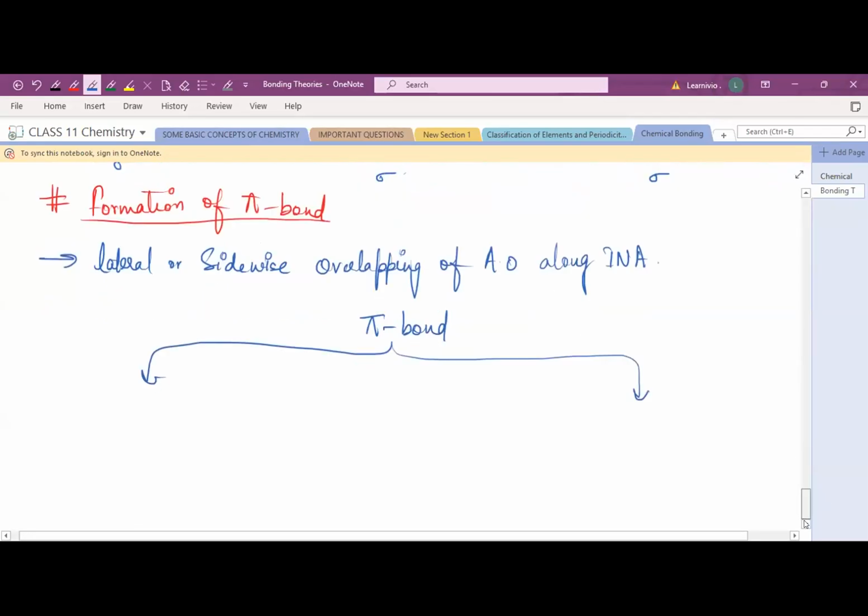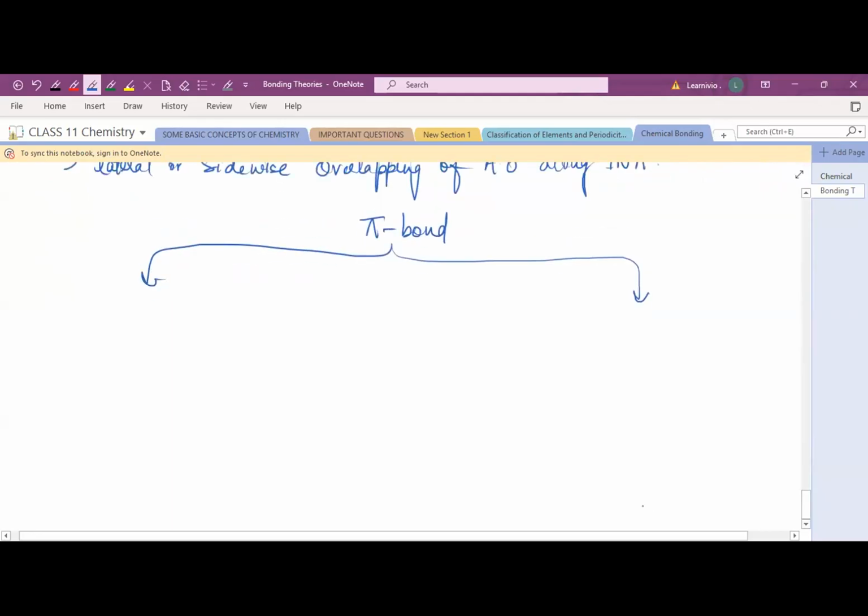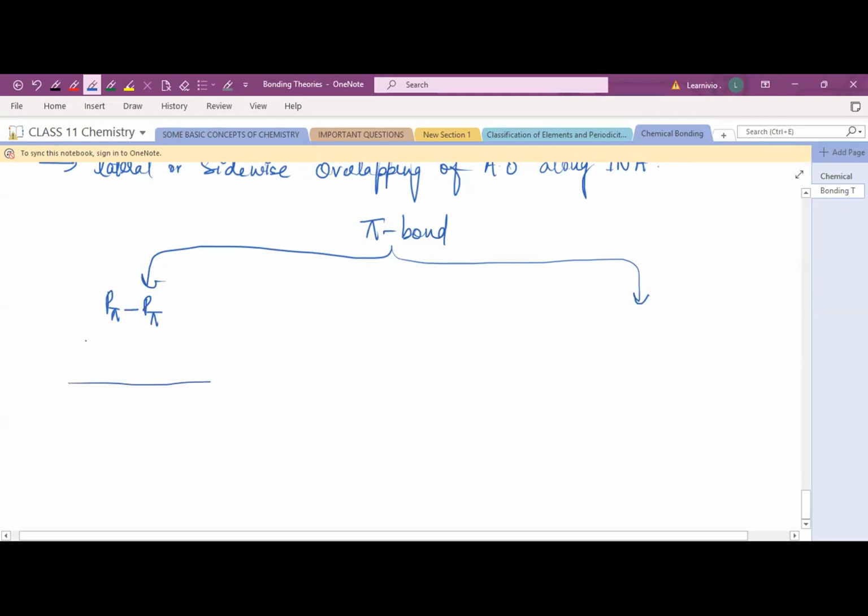Okay, and pi bonds are basically of three types. Pi bond is formed in three cases. First case, the first type is p pi p pi bond. Suppose this is the py axis, obviously, and another p orbital between these. So here the overlapping occurs.